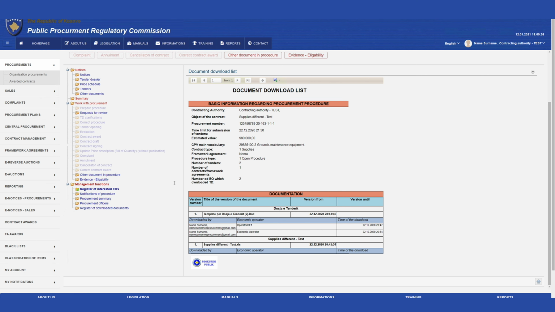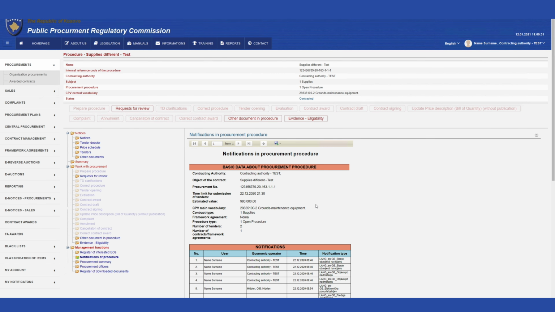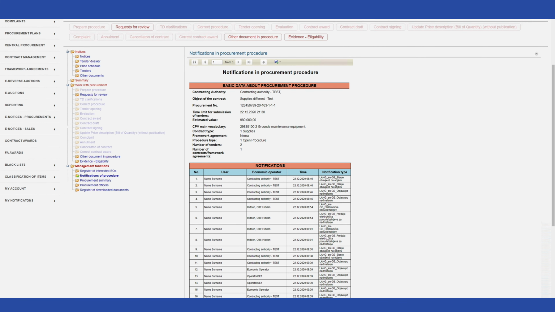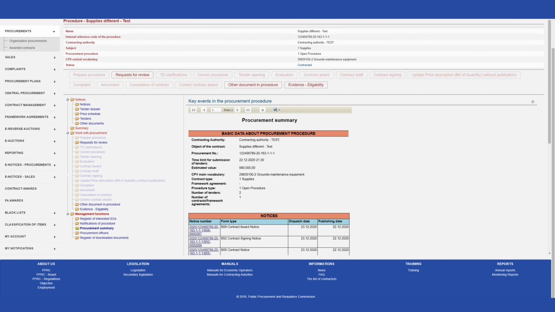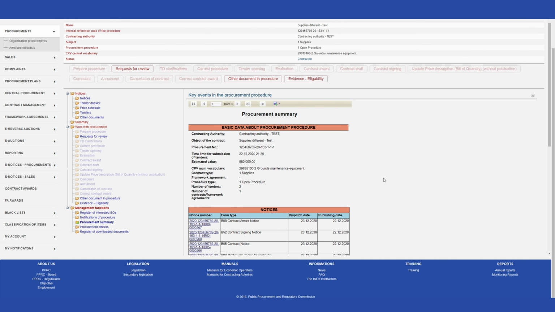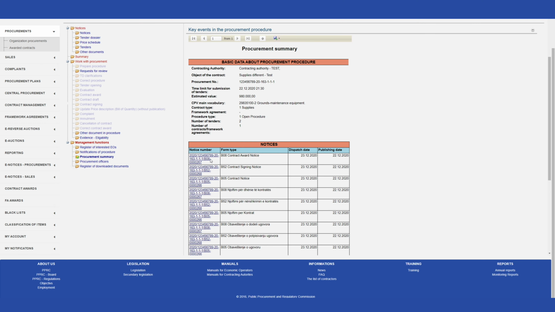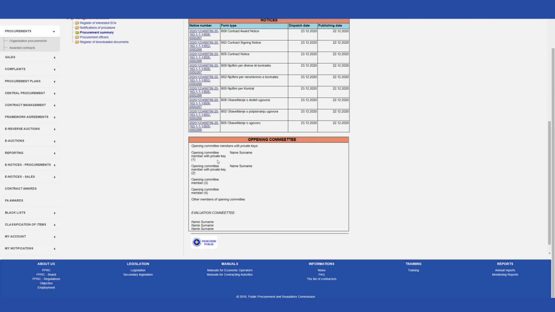In the Procedure Messages folder, the user can find basic procurement information and view all messages registered on document exchange between contracting authorities and economic operators. In the Procurement Summary folder, the user can find basic procurement information. And in the table Notifications, all documents and dates of their publication, information on the Bid Opening Committee and Bid Evaluation Committee.